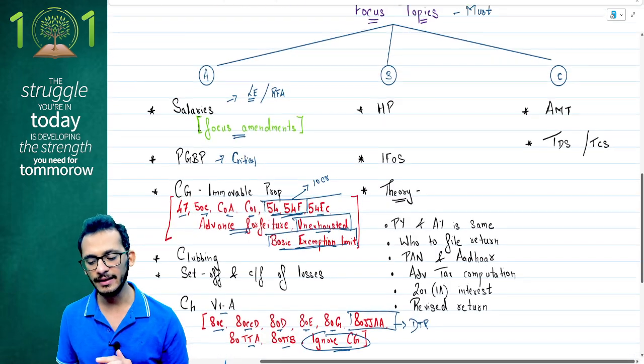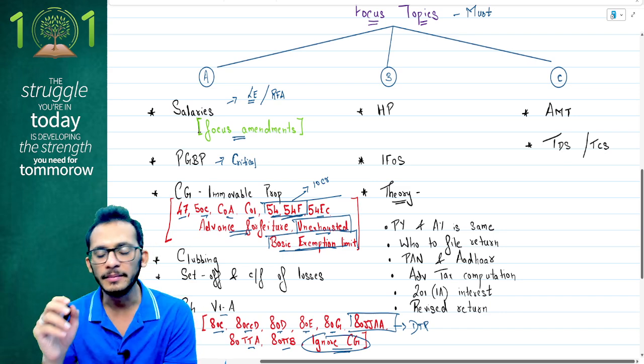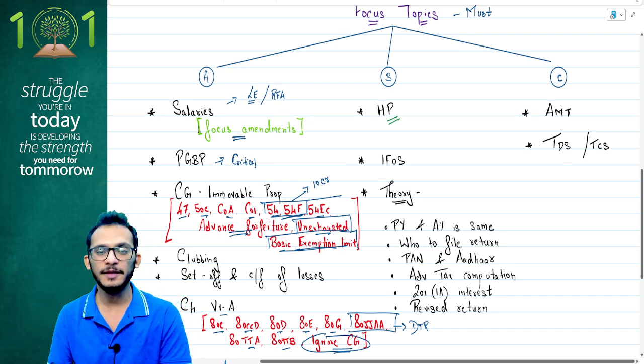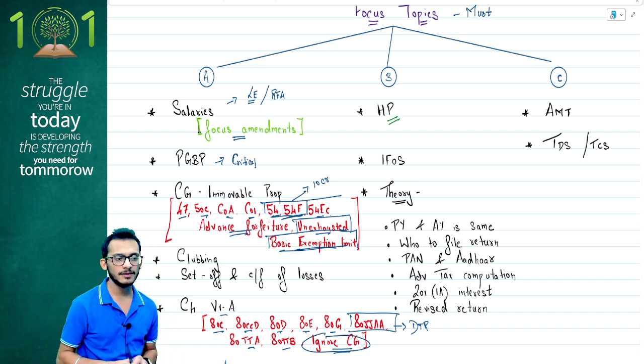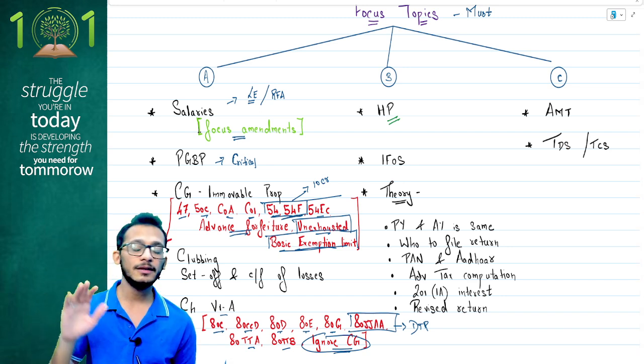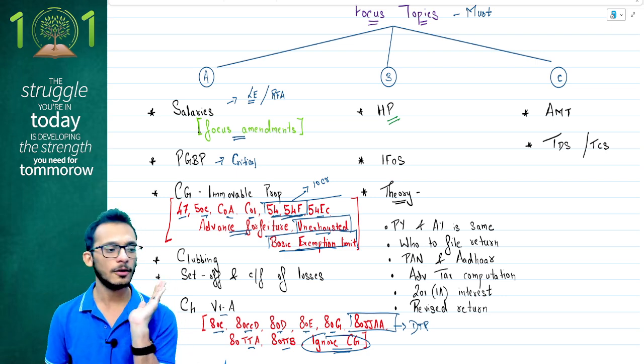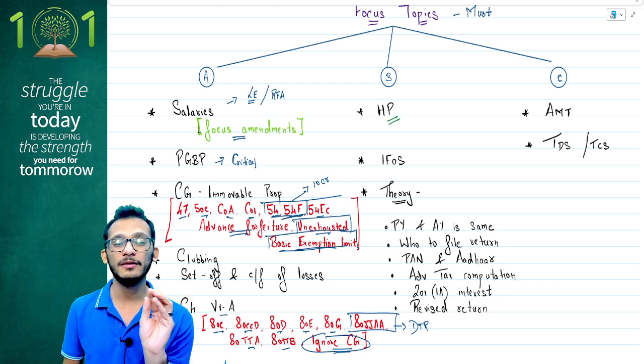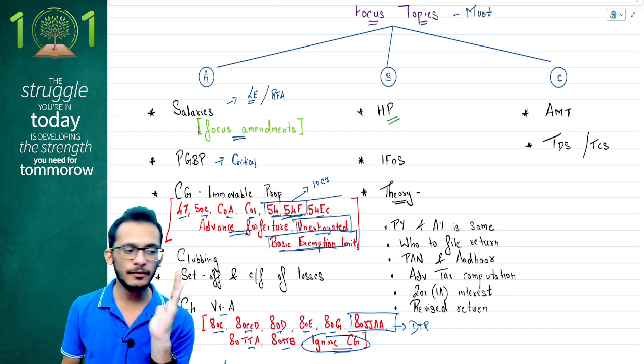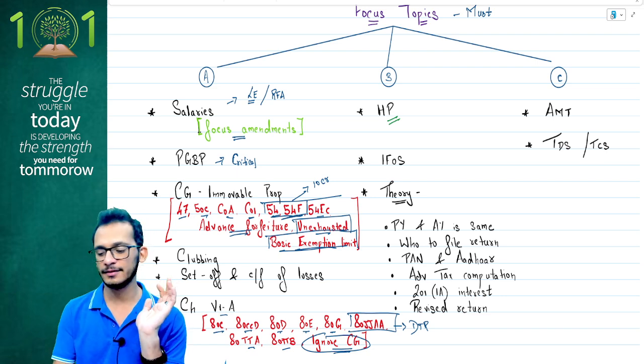Once you're done with category A, you move on to category B, to discuss what you call your HP. A very simple topic, but sometimes it comes in the exam for your compulsory question number 1, or if you're lucky, in question number 3 also. A very simple chapter called HP, nothing complicated about it. You can easily finish this off in a matter of 1.5 hours. So focus on the HP chapter and you should score your marks.